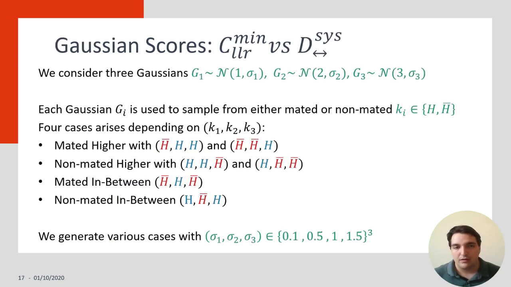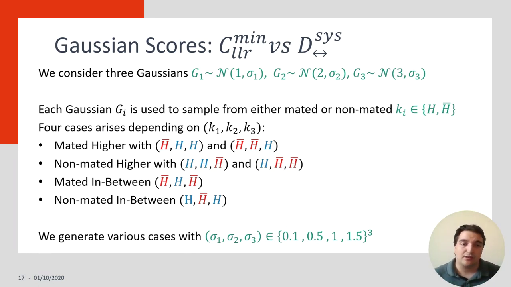Let's move to another experiment on simulated data. Here, in this case, we're going to compare LLR min with DCs using Gaussians. So we have 3 Gaussians with means 1, 2, and 3. And then we're going to assign to each Gaussian also a label, mated or non-mated. Then we're going to sample from those Gaussians to get the list of scores.